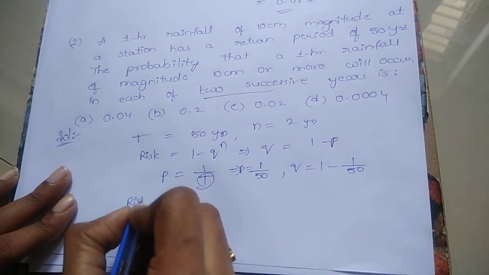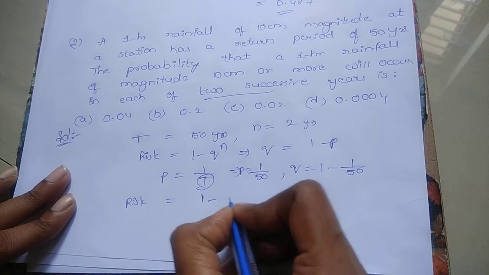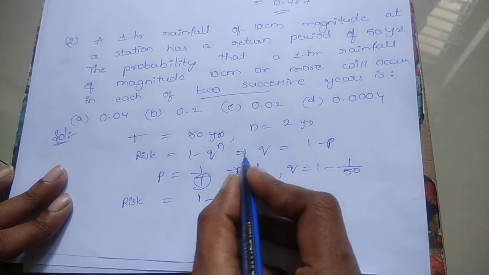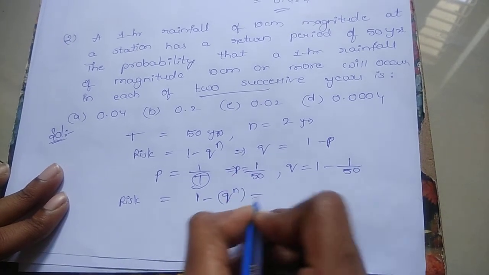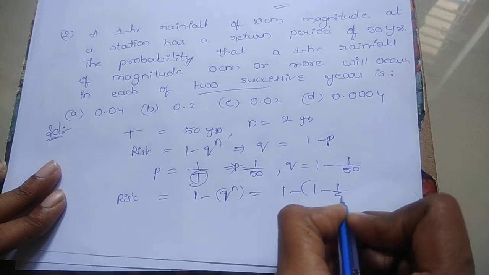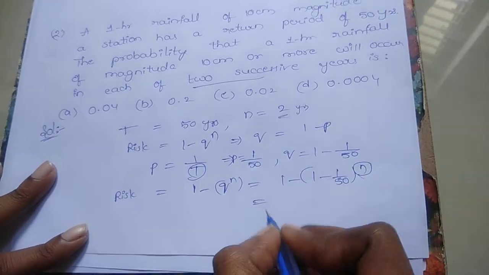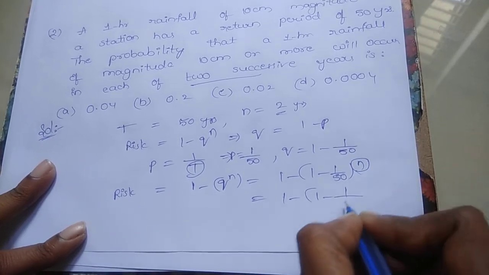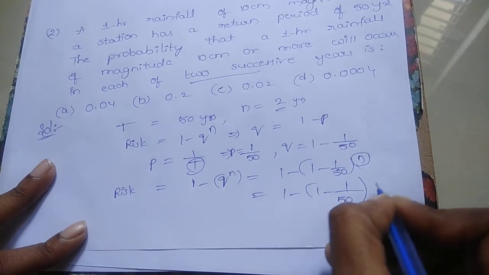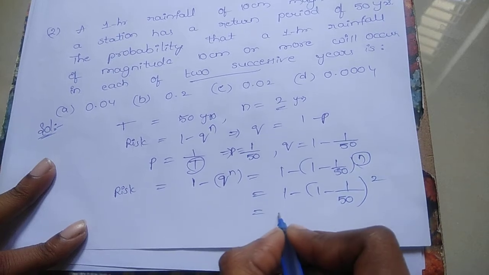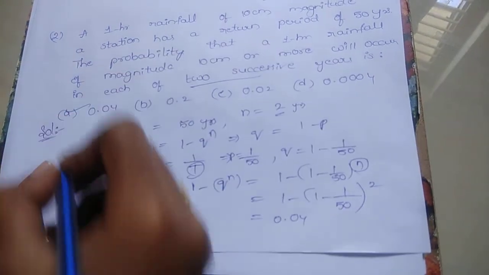After that you have to find out the risk. Risk equals 1 minus Q power n, that means 1 minus (1 minus 1 by 50) whole power n. Substitute the value of n equals 2: 1 minus (1 minus 1 by 50) whole power 2. So finally you got 0.04. I will explain another example problem.